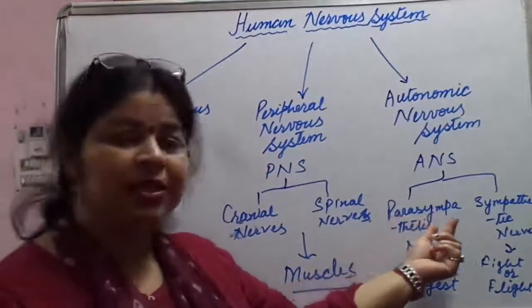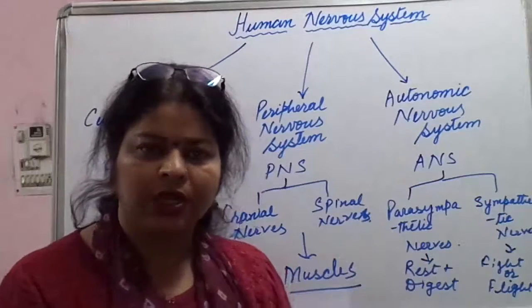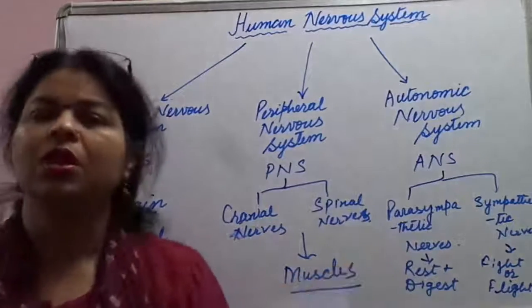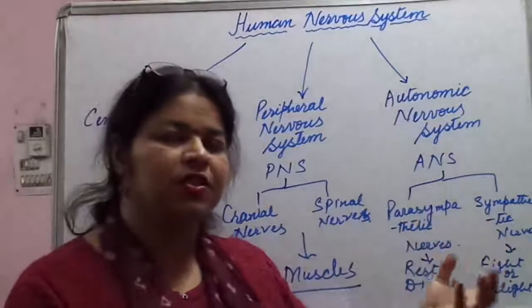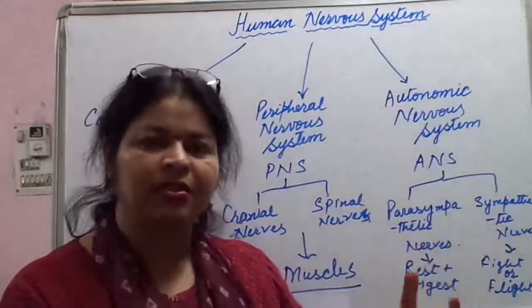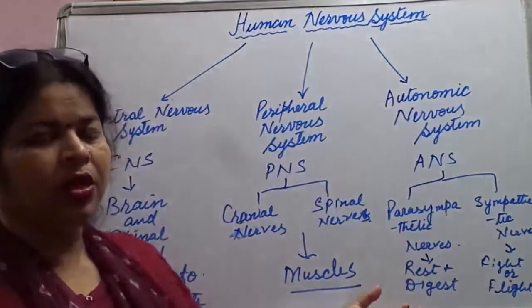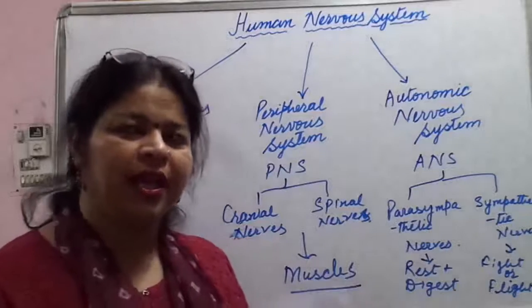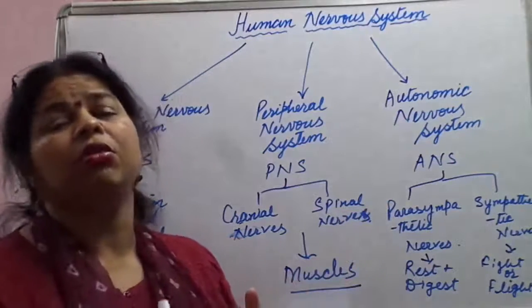We call it parasympathetic nervous system or sympathetic nervous system. Now these parasympathetic nervous systems are those which are controlling all the activities, just like digestion, peristalsis, such type of movements are being controlled in this. When the organism or human being is at rest, at that time the functions which are going on their own.